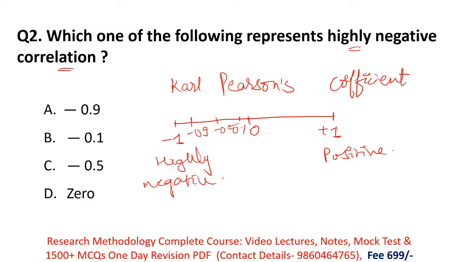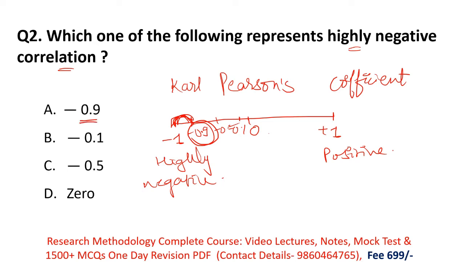Then after that -1 will come. So remember here -1 and -0.9 are nearby values. -0.9 is the nearest value to -1 among these options. That's why -0.9 represents a highly negative correlation between the variables.